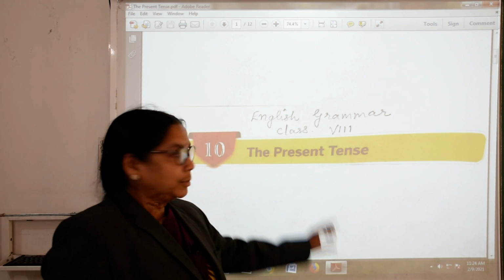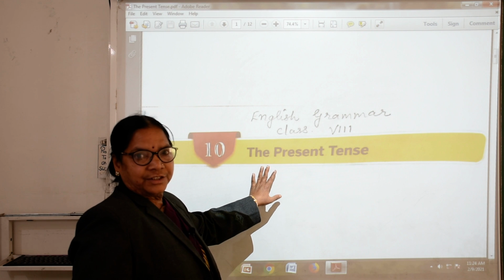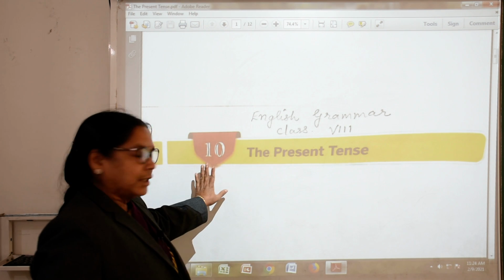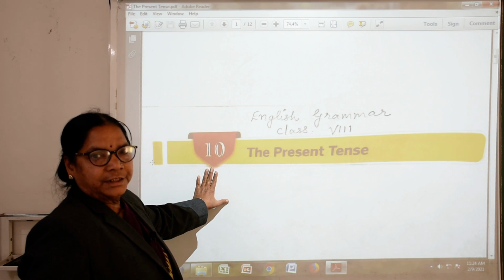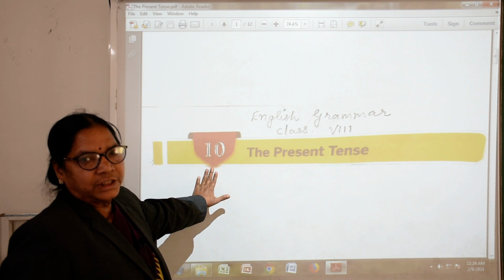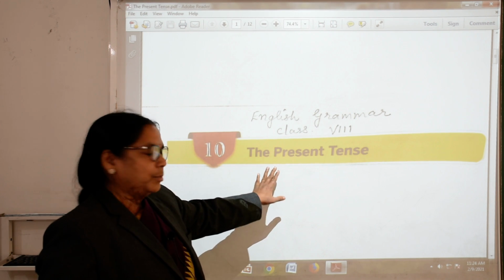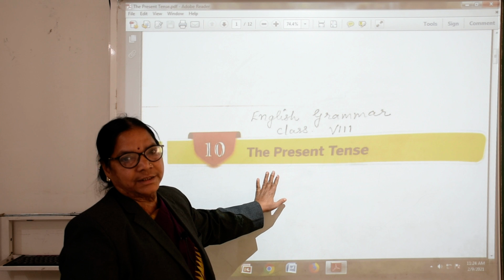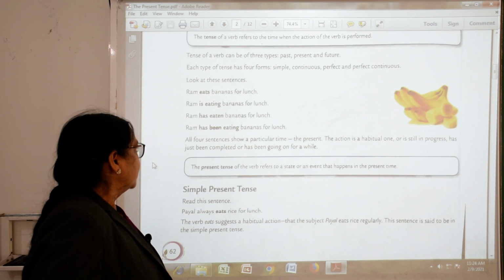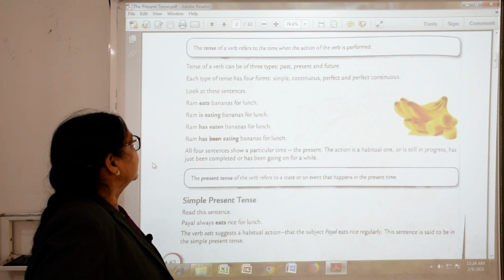Today we will take English grammar, that is the present tense. We are coming to chapter 10; 8 and 9 we are not taking now, we will take them afterwards, but we are taking the present tense. So, students, what is tense?